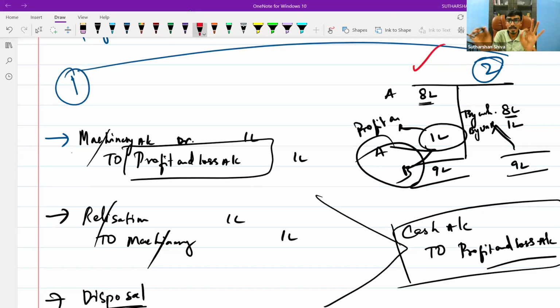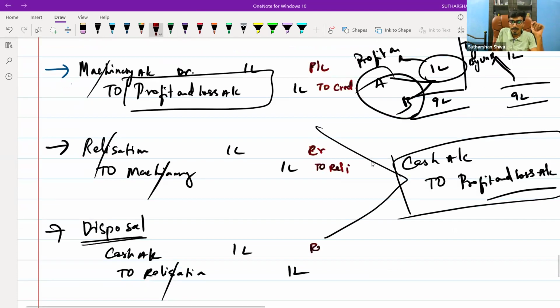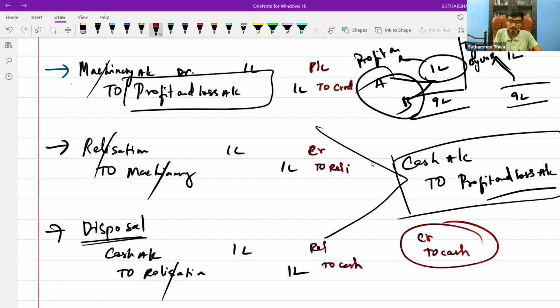Same in the case of unrecorded liability. Unrecorded liability, you never recorded. Now you are going to record it, so it will be P&L. It is a loss for you. There is never an inflow, only an outflow. So P&L to liability, I will record it as creditors. Now you will transfer creditors to realization, then realization to cash. Instead of doing this, I will do only one thing, that is creditors to cash. Are you able to understand? Yes, sir. Everybody understood this concept?